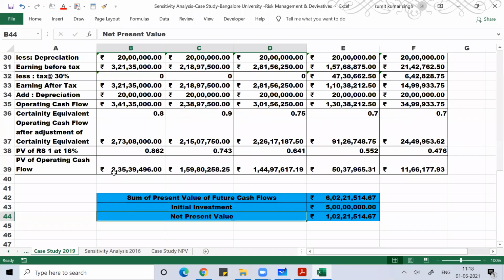Anyone, any doubt? Any doubt, anyone? This is the certainty equivalent factor, between 0 and 1.